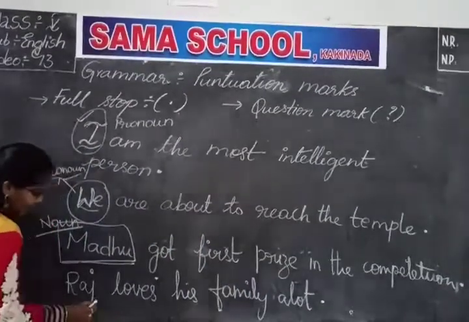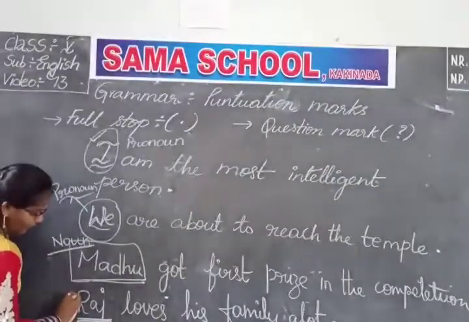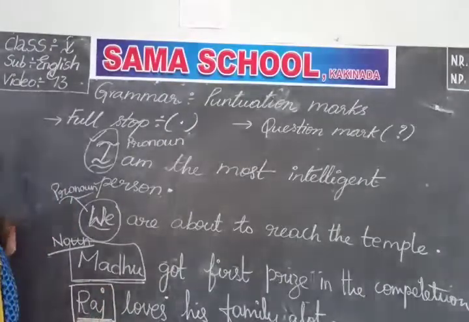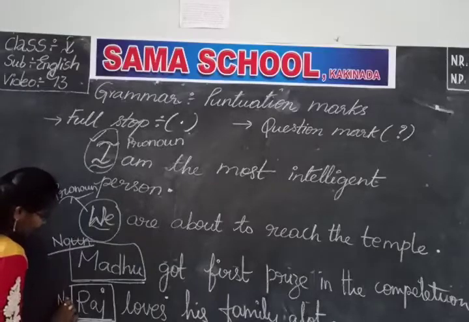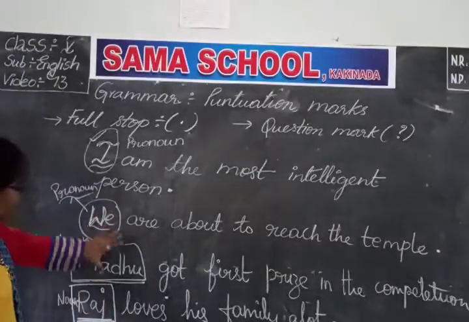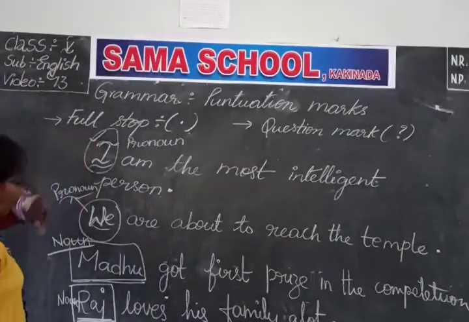So here I started the sentence with the word Raj. Raj is also the name of a person. Name of a person means it's a noun. It's a noun. Very good. It's clear, children? So by this, with these four sentences, I taught you very clearly. See here.